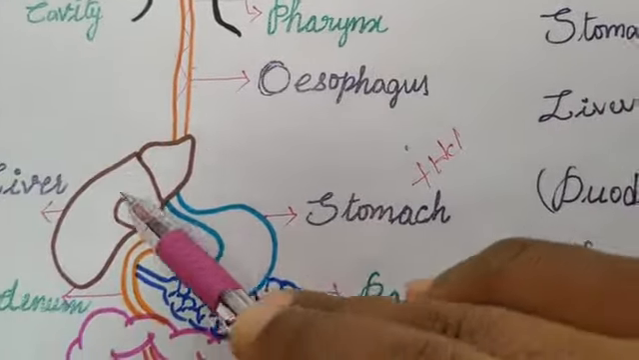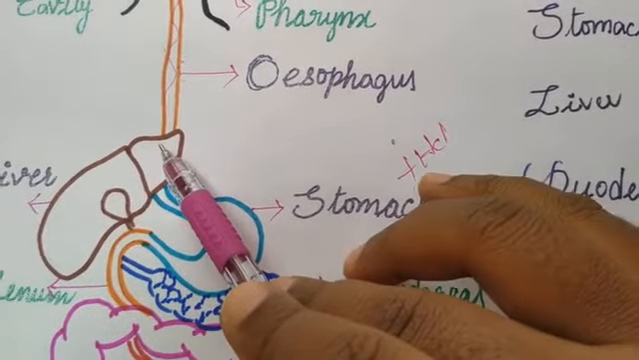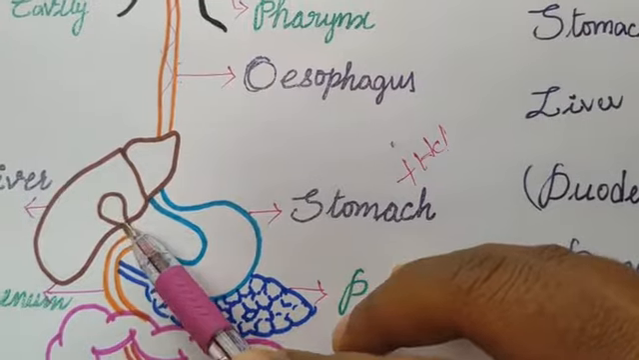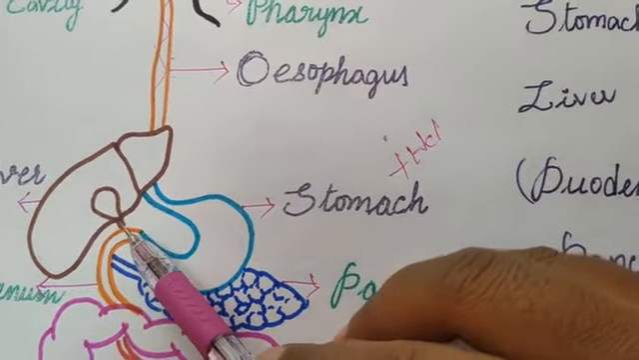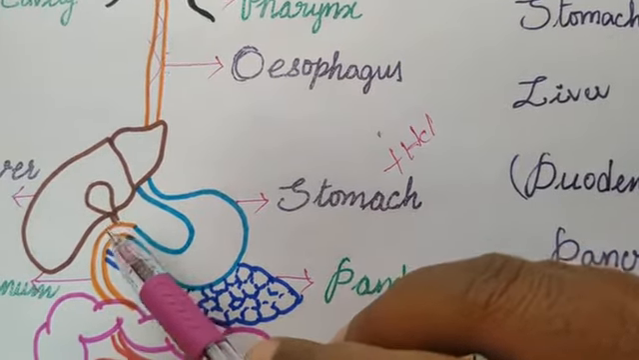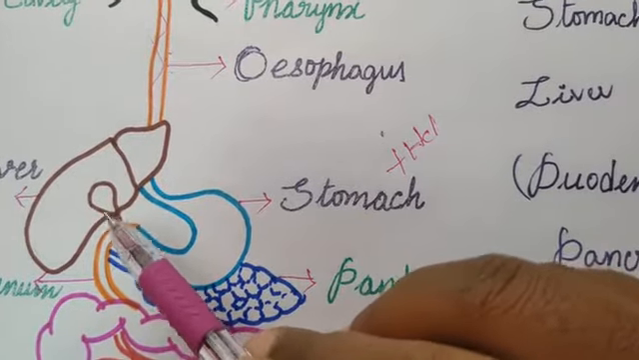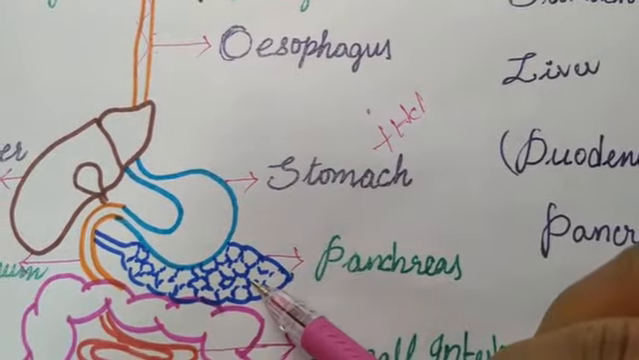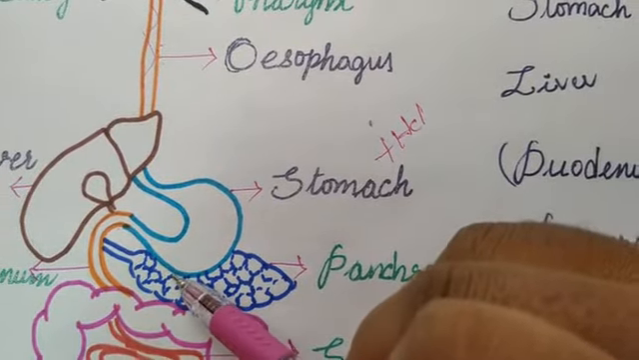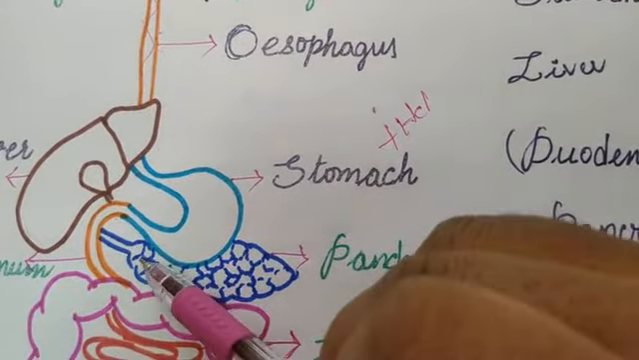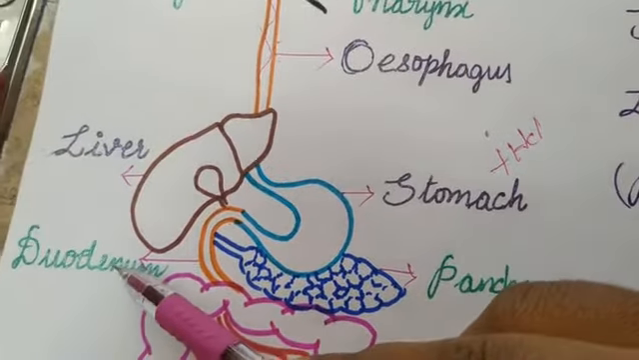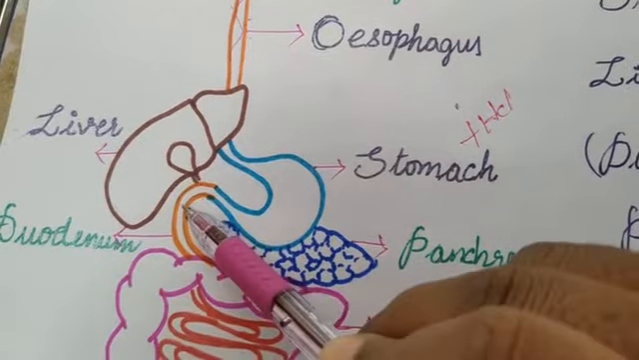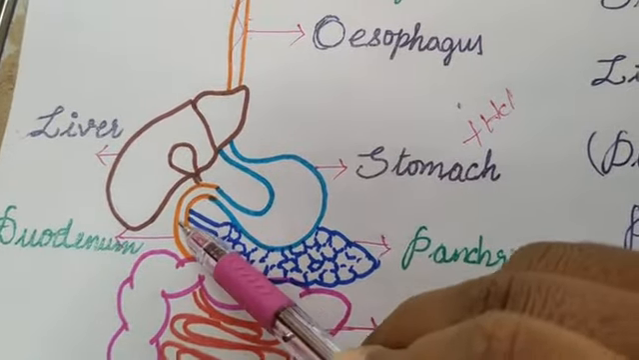Then the liver contains no enzymes. It just releases bile juice. It helps in splitting fats. This is called emulsification. And the next one, the pancreas. It releases pancreatic juice. This bile juice and pancreatic juice enter the duodenum.